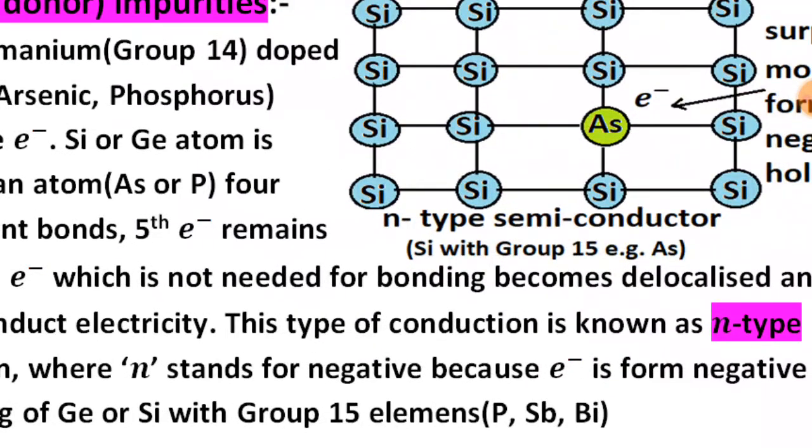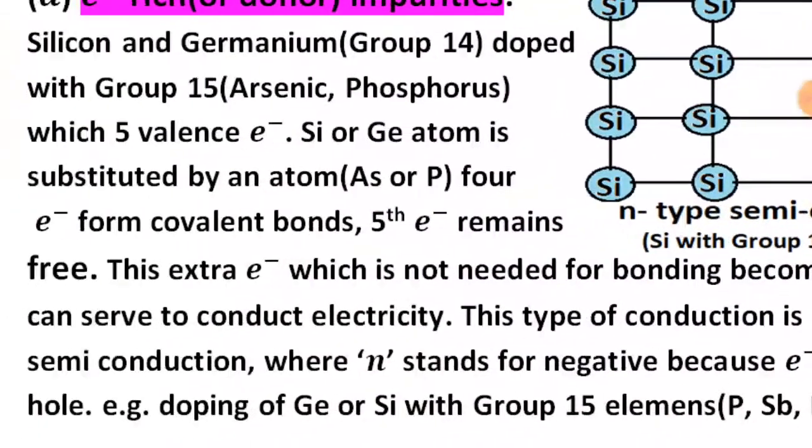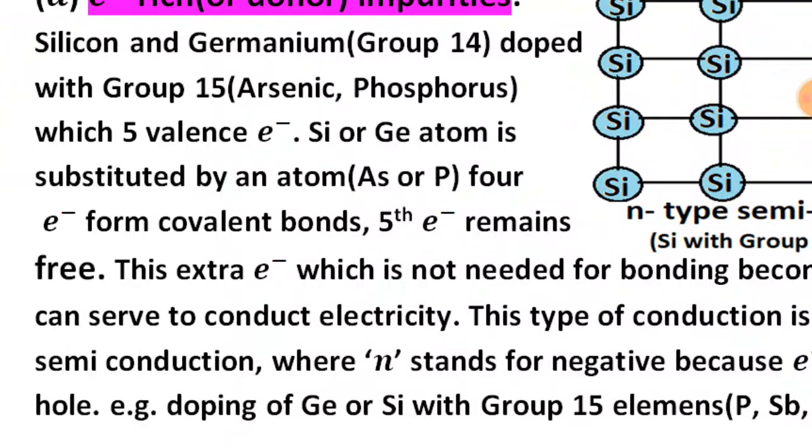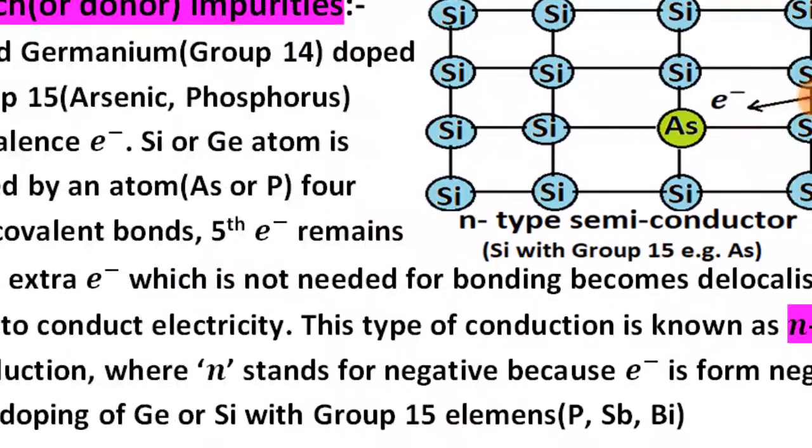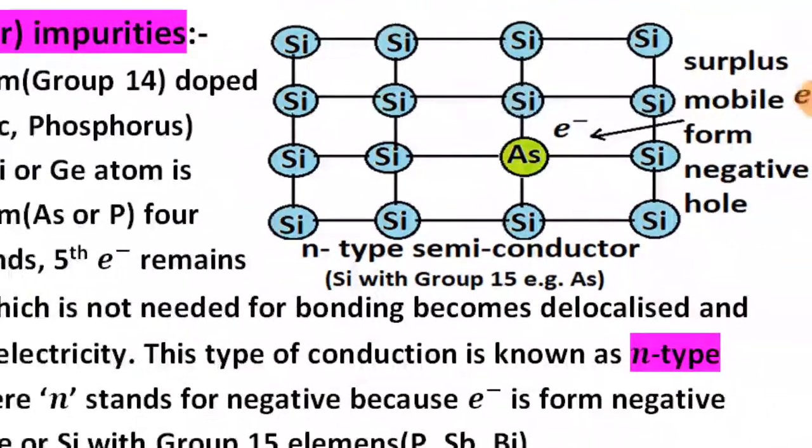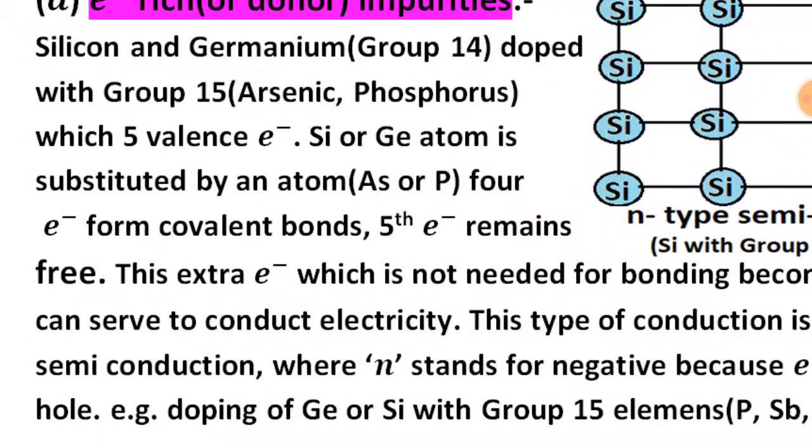This type of conductivity is known as n-type semiconduction, where n stands for negative because the electron carries negative charge.